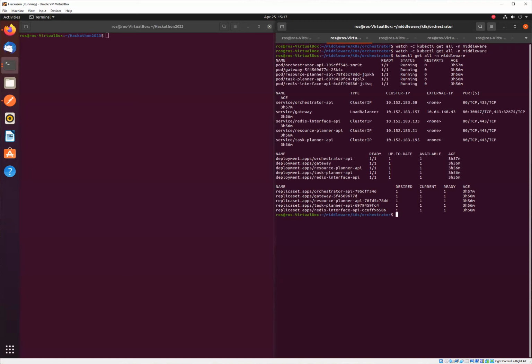Our whole middleware runs in this namespace, so it is easily segregated and doesn't affect the other applications running in the rest of the cluster.